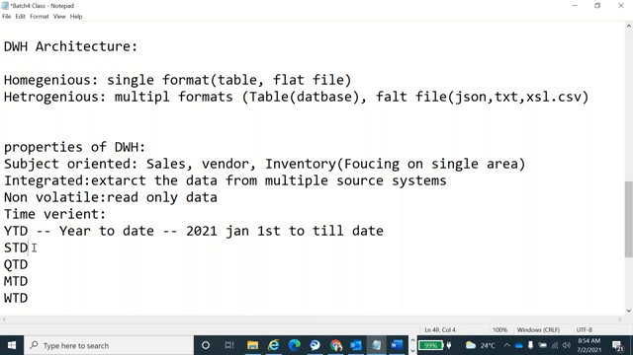Same like that, STD means season to date. In the US or in other countries, we follow half years, the first half and second half of the year. But we call them seasons, the spring season and fall season in the market. US or UK, they call them the spring season and fall season. They have two seasons. That is STD, season to date.